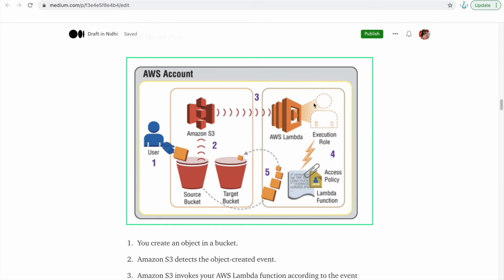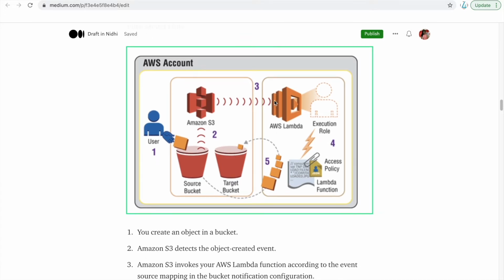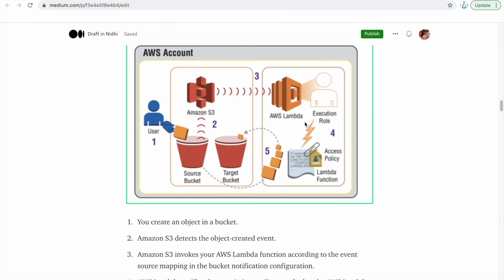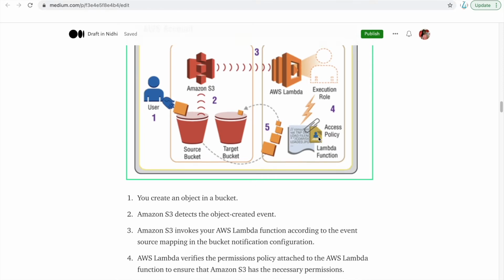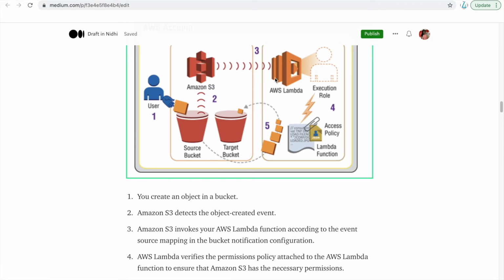All the permissions should be there so that it can successfully get executed. Then it will push the data, whatever you have written in your function, to the target object. So this is what a push model is.